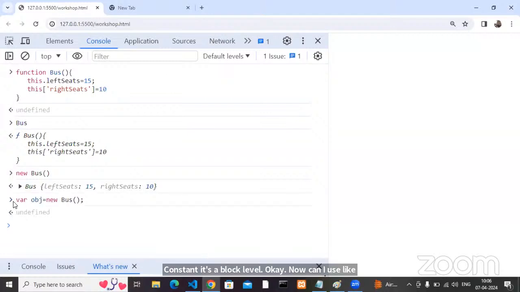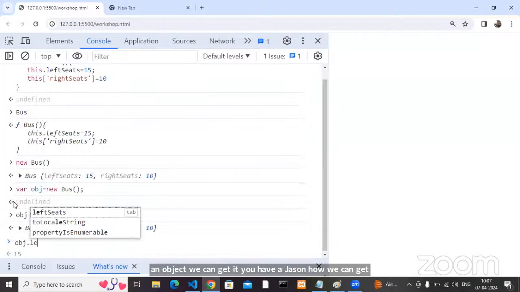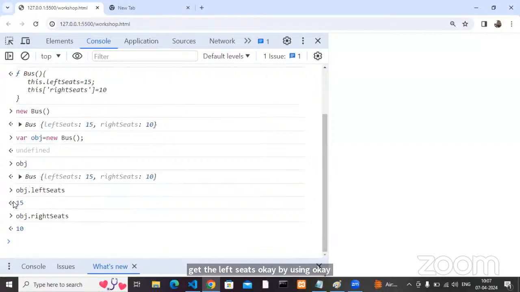Now see, my bus object is created or not? Yes or no? Now my bus object is physically available. Object means physically available. If it is physically available, can we get the service? Can we get the left seats? Can I get the right seats? How can we get them? You have a JSON, so how can we get the data from the JSON? By using dot notation, you can get the left seats, and by using dot notation, you can get the right seats.